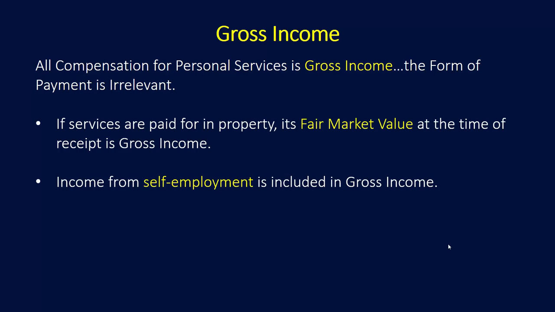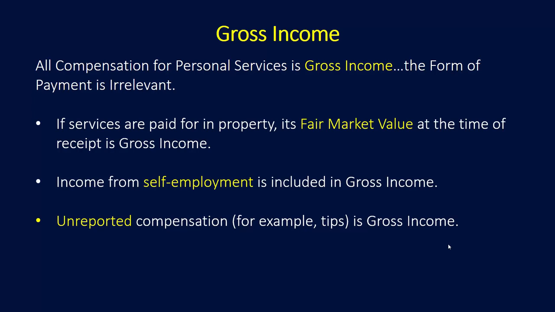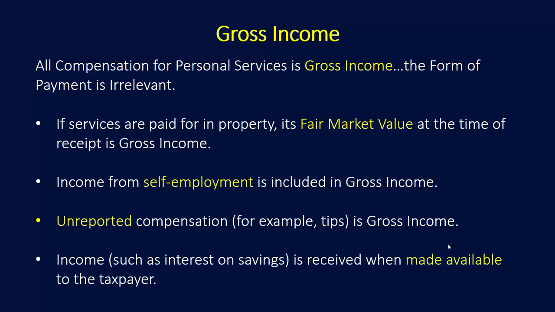Income from self-employment is also included in gross income. Unreported compensation, for example, tips, is also included in gross income. And then income, such as interest on savings, is considered received when it's made available to the taxpayer.